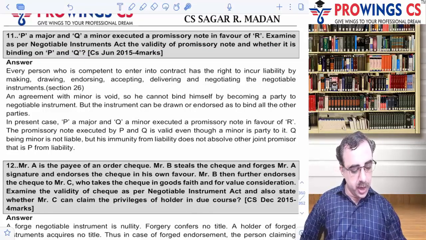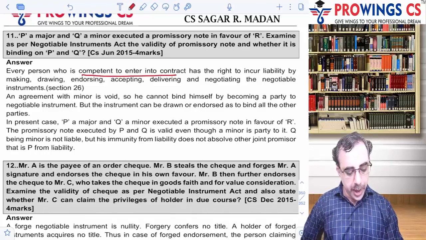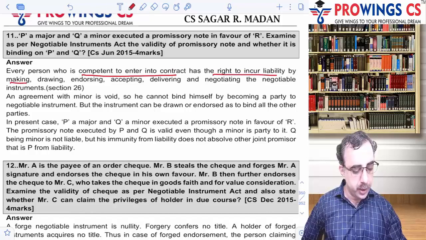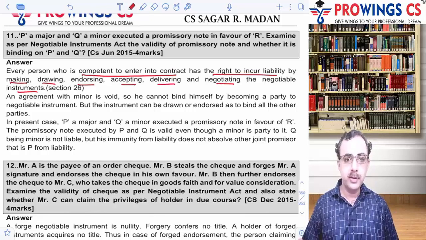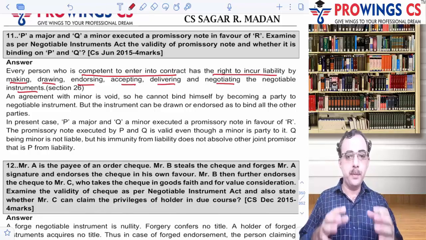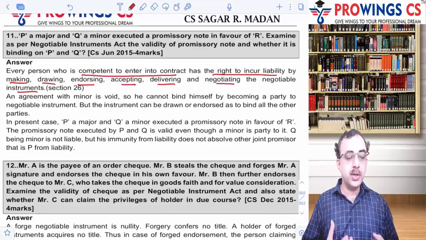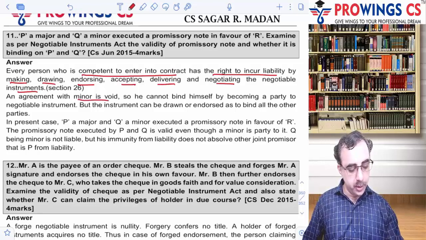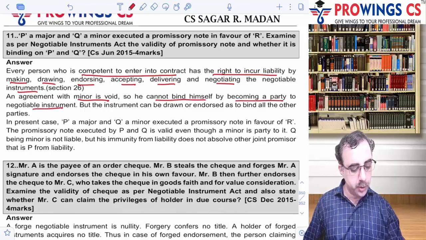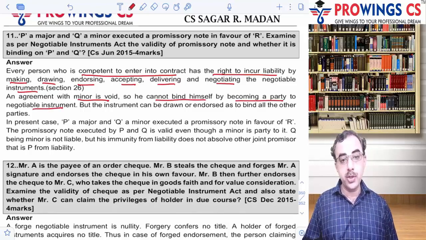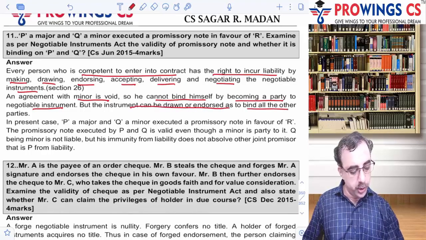Let's see that. See, every person who is competent to enter into contract has the right to incur the liability by making, drawing, endorsing, accepting, delivering, and negotiating the negotiable instrument. Simple. So only a person who is competent to enter into contract can actually execute a contract. The agreement by the minor is a void one, and so he cannot bind himself by becoming a party to a negotiable instrument. Even a minor who is a party to the negotiable instrument cannot bind himself for that. But the instrument can be drawn or endorsed to bind all other parties.